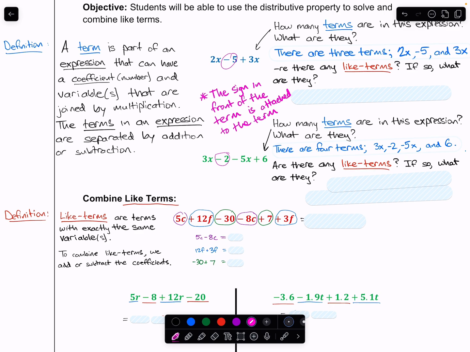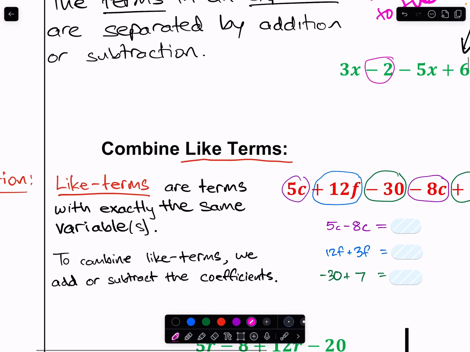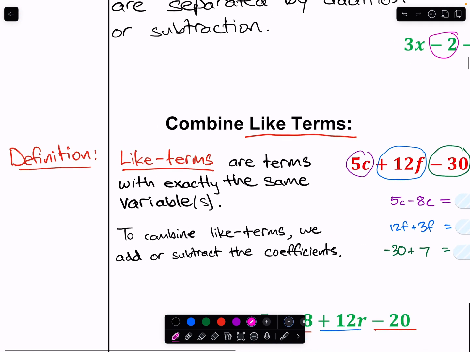Let's go ahead and go to the red definition. So I'm going to zoom in a little bit for you. Like terms are terms with exactly the same variable, or if there's more than one variable, they have to have all the same variables. To combine like terms, we add or subtract the coefficients.